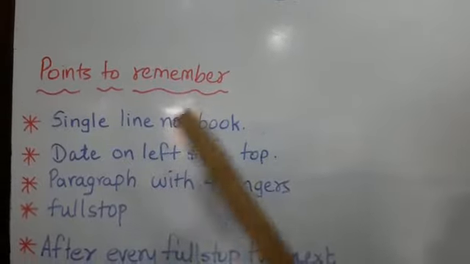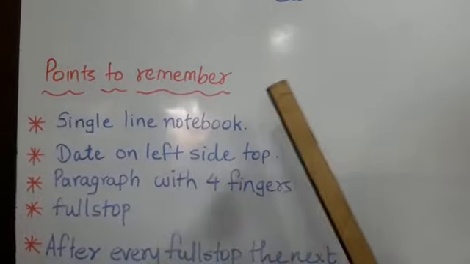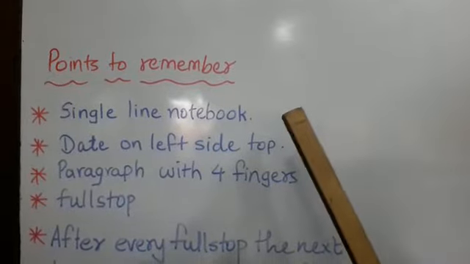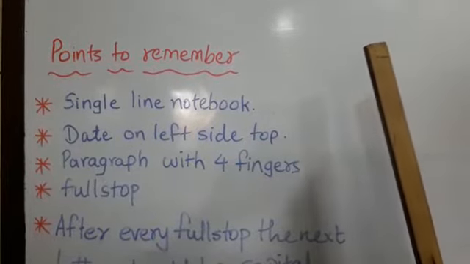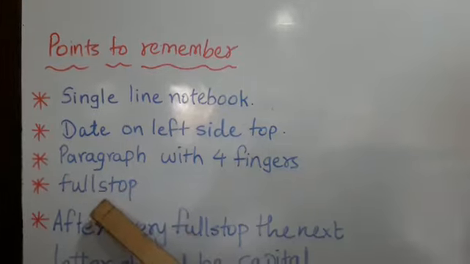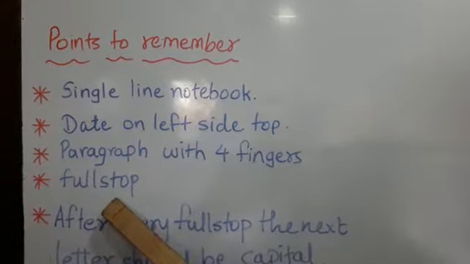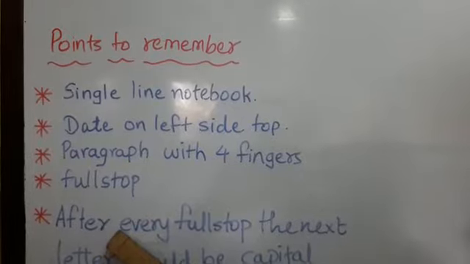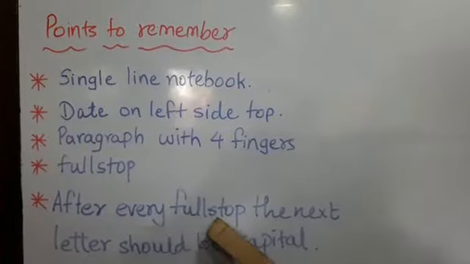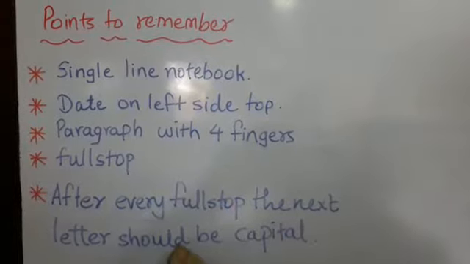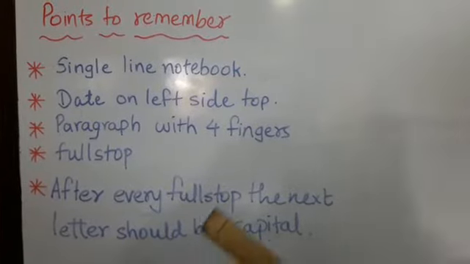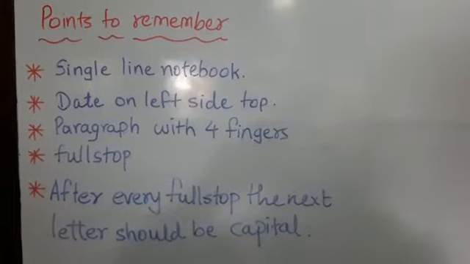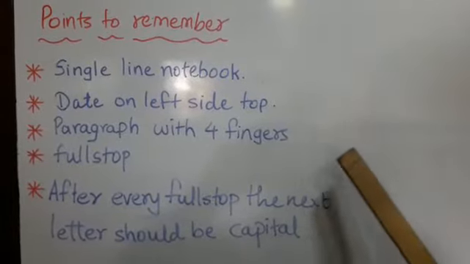When you write an essay or any composition, you have to write in 2 to 3 paragraphs. Before starting that paragraph, there should be a measurement of 3 to 4 fingers. Then there should be a full stop everywhere it is needed. And after every full stop, the next letter should be capital. Whenever we put a full stop, from there the next letter should be a capital letter. Now we will see the composition and then you will understand how to write it.